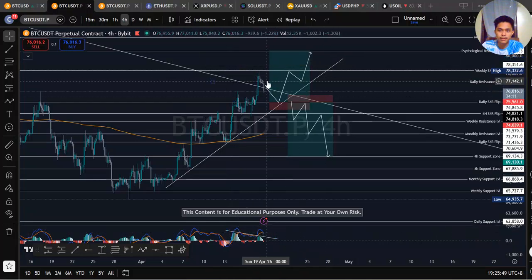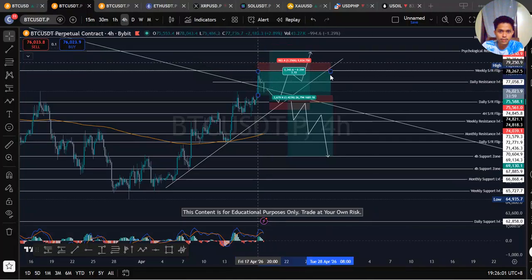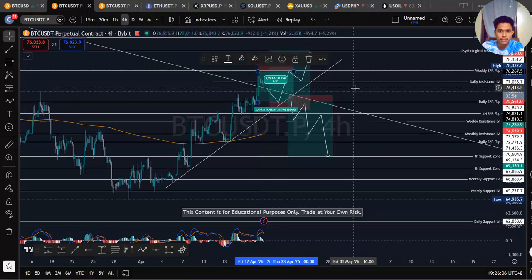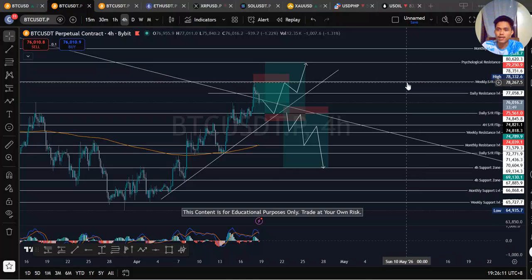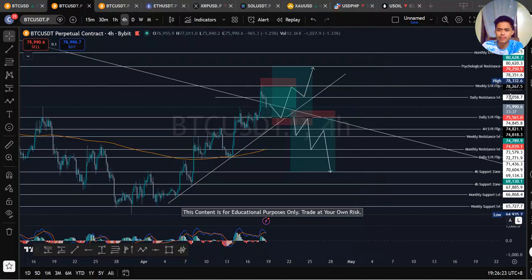So taking a short here, if you take a short at this level, you can take profit here. Actually, I like to place a limit order at my levels, because my levels are well respected naman.